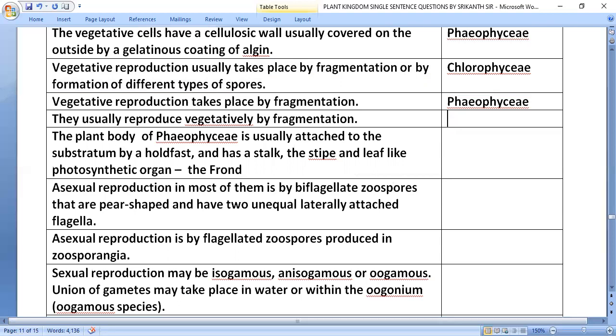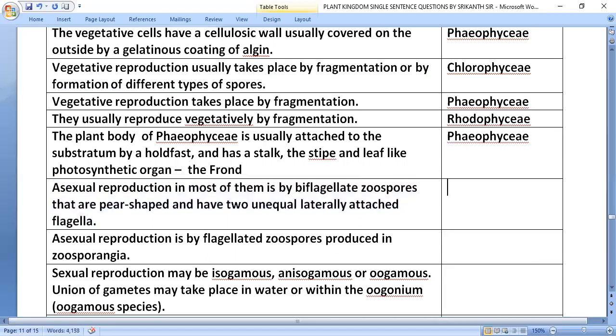Both are the same, we follow NCERT, Rhodophyceae. In Rhodophyceae and Phaeophyceae, vegetative reproduction is by fragmentation. The plant body of Phaeophyceae is usually attached to the substratum by a holdfast and has a stalk, the stipe, and a leaf-like photosynthetic organ, the frond, that is in Phaeophyceae.